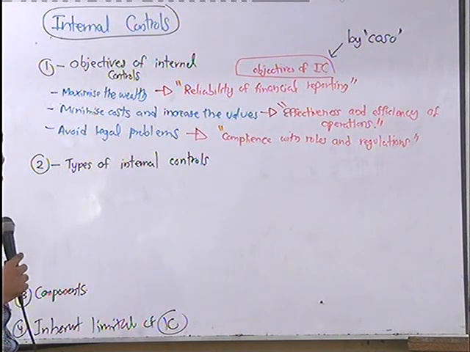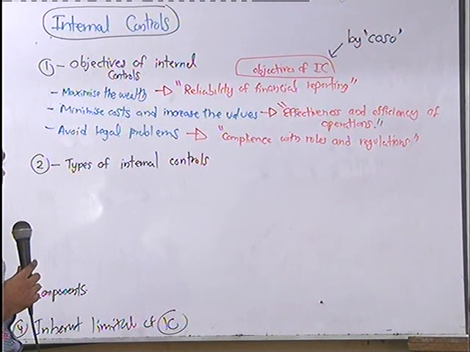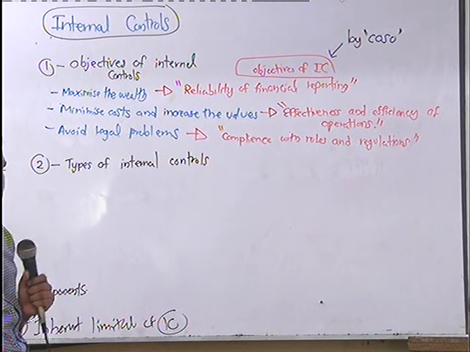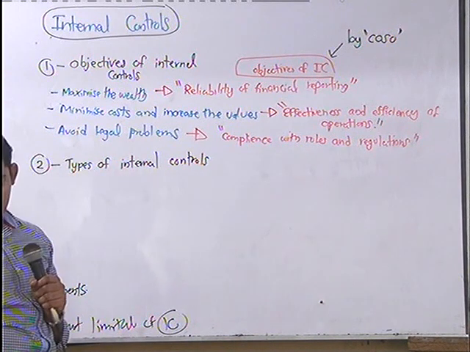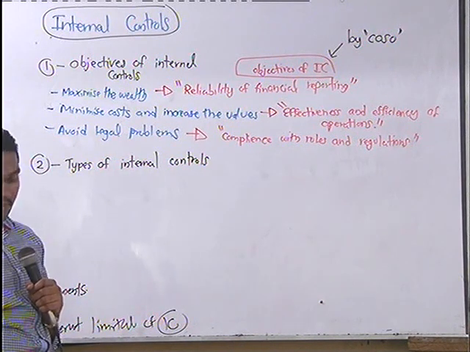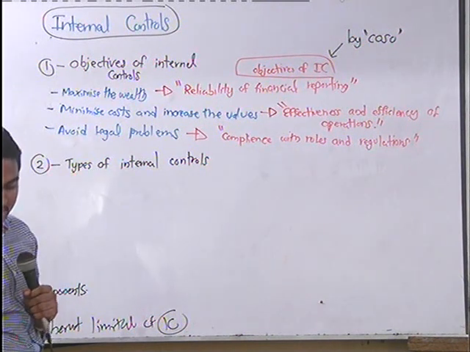Next, we are going to discuss the types of internal controls. If you don't have the tute yet, you can refer to the study pack if you have it with you, right?